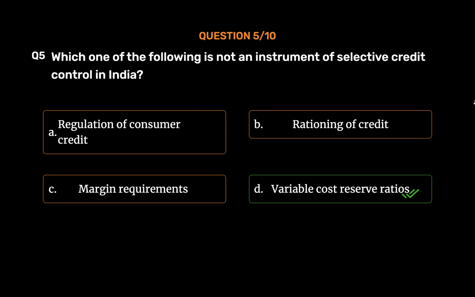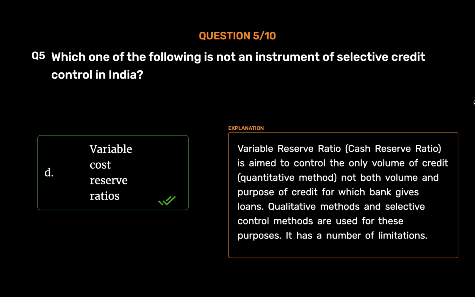Variable cost reserve ratios. Variable reserve ratio, cash reserve ratio, is aimed to control only the volume of credit, a quantitative method, not both volume and purpose of credit for which bank gives loans. Qualitative methods and selective control methods are used for these purposes. It has a number of limitations.